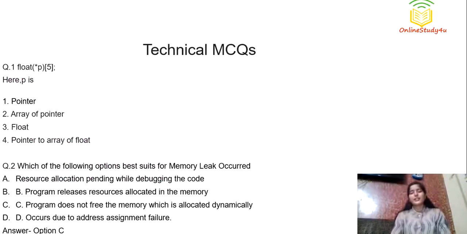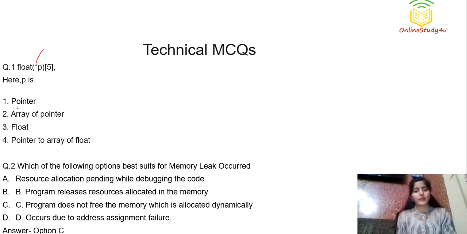Okay, so these are the technical MCQ questions. The first question is float. This is a pointer, right? Because you know that this asterisk symbol denotes a pointer. So pointer P, then this is a kind of array, right? So it is asked here what P is.